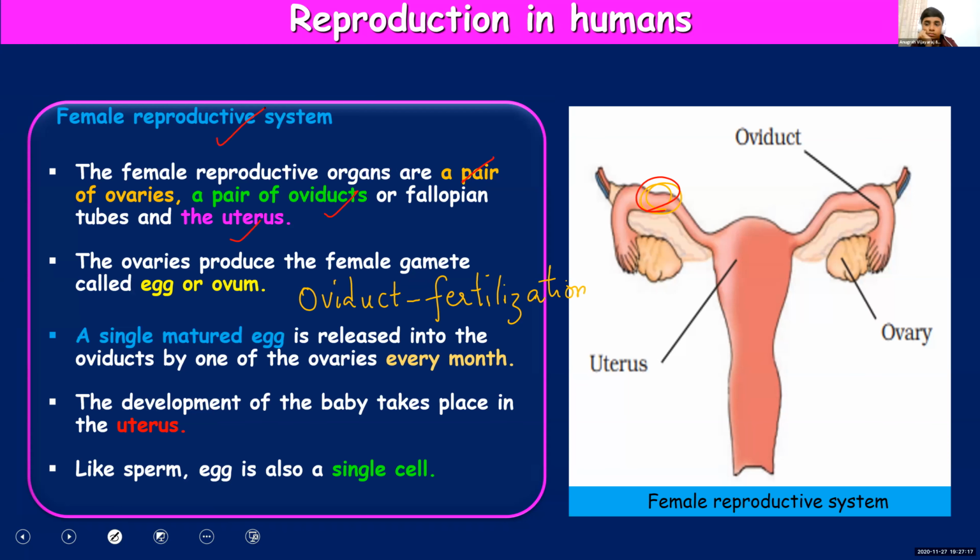And ovaries produce female gametes. Only one egg will be released by one of the ovaries every month. And oviduct is the place where fertilization happens. And what is the role of uterus? Development of the baby. Just like sperm, egg is also made up of a single cell.